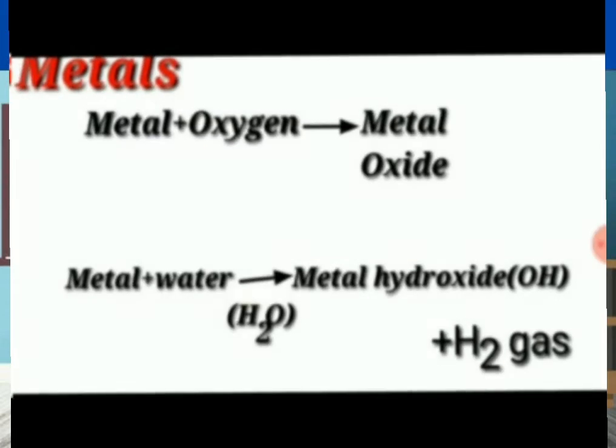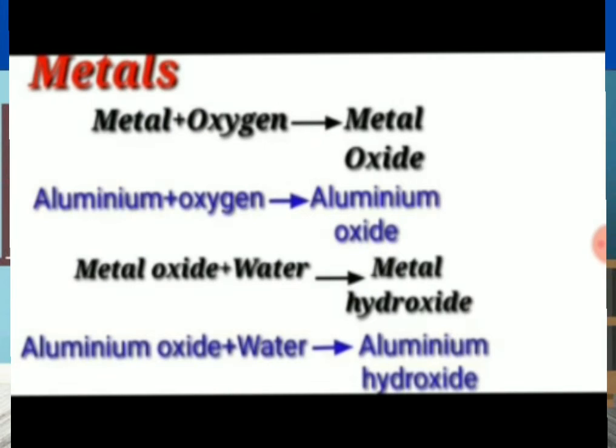Then the first reaction, with oxygen and water. When a metal reacts with oxygen, we will get metal oxide. Metal plus oxygen gives metal oxide. When a metal reacts with water, we will get metal hydroxide. For example, a metal plus oxygen gives metal oxide.